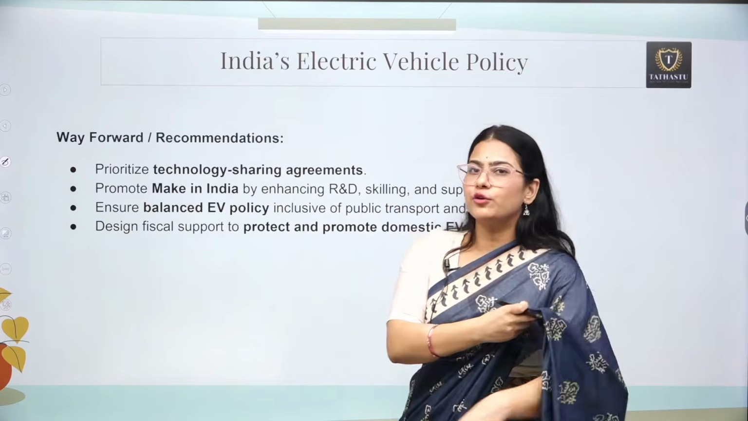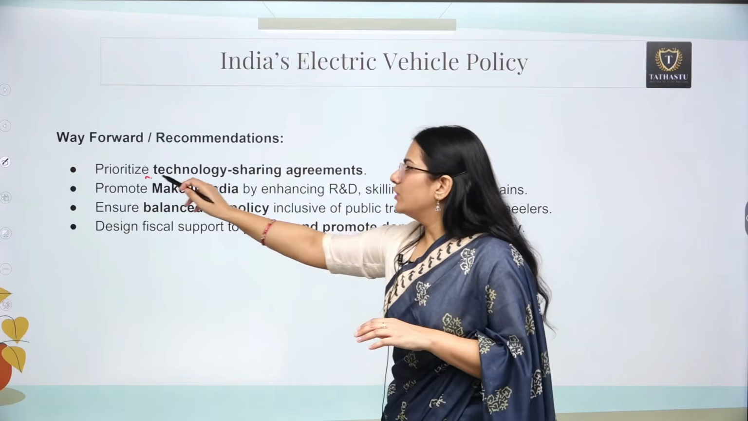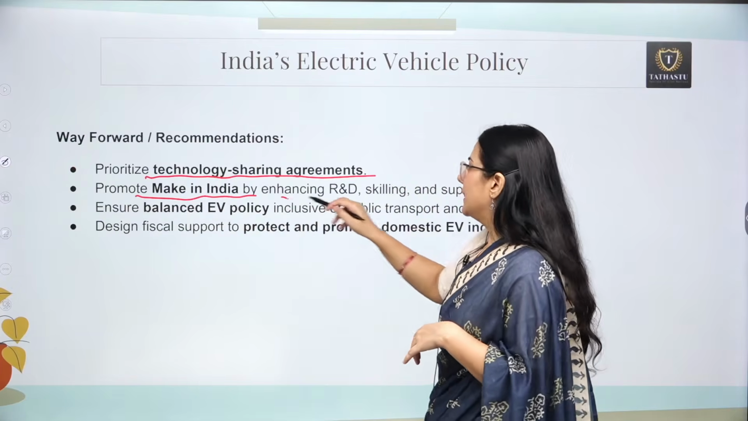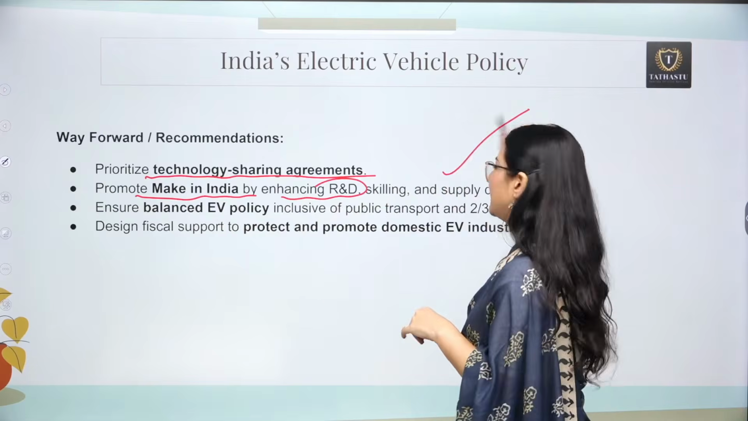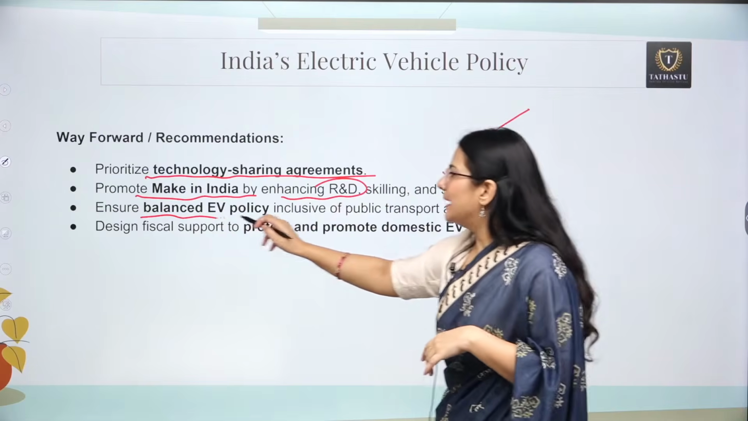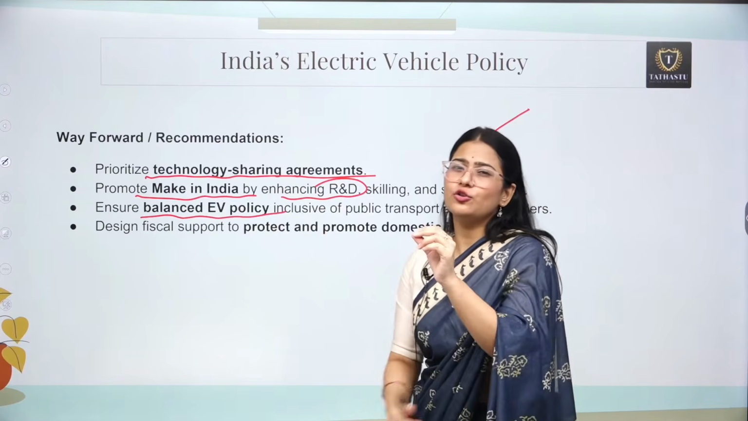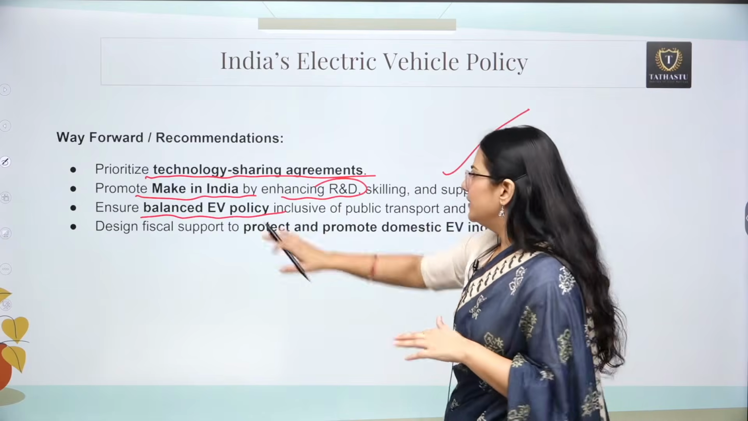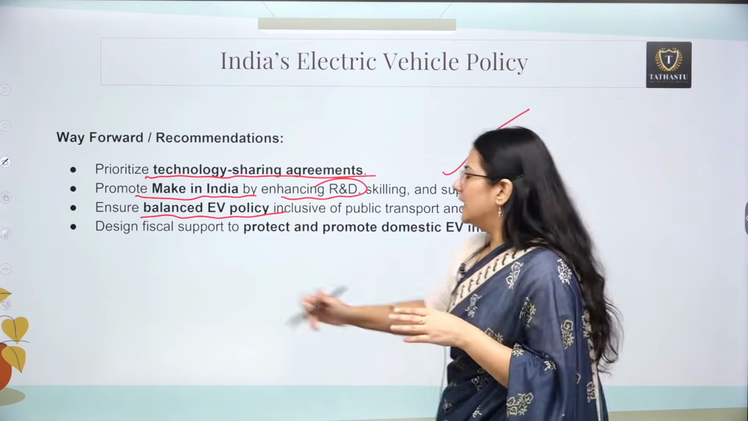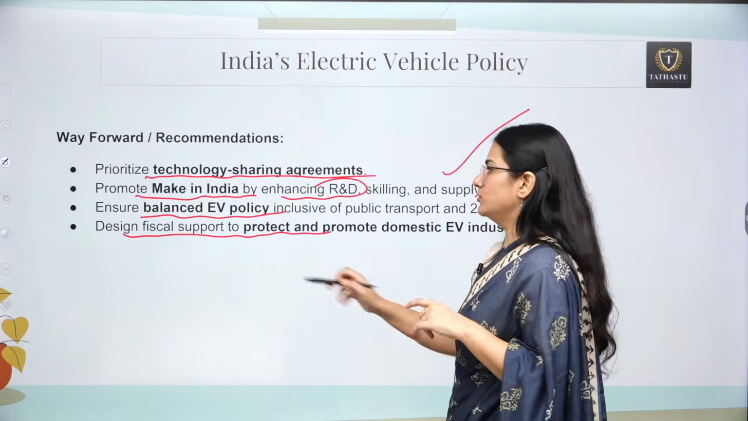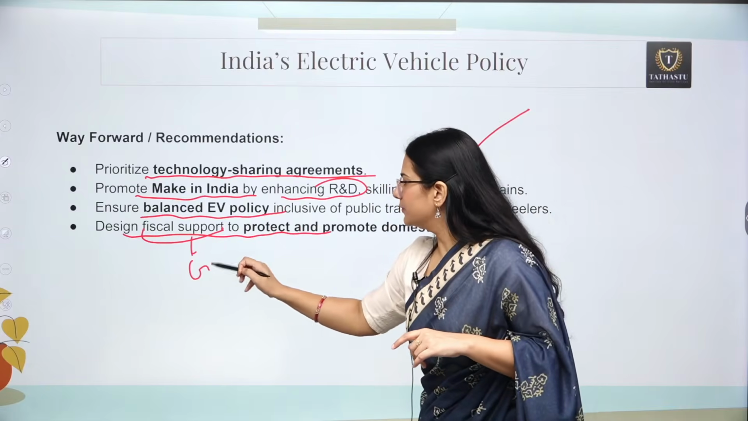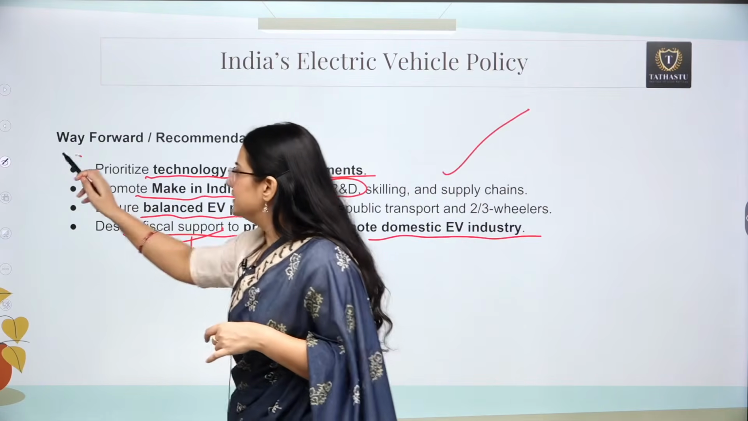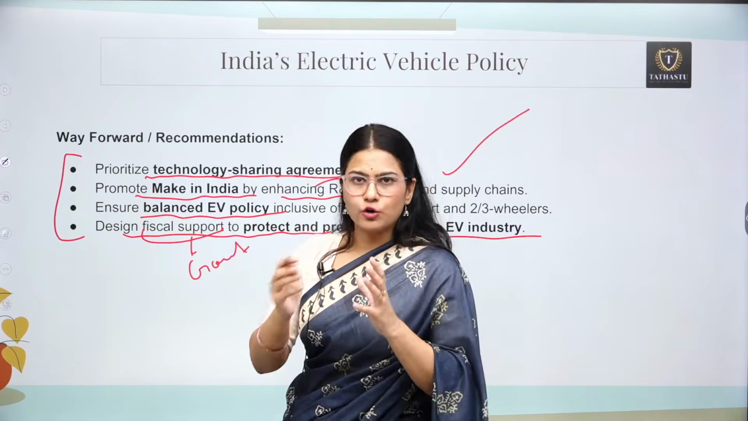So what can be a way forward here? First of all, we need to prioritize technology sharing agreements. Then we need to promote Make in India by enhancing research and development, skill development and supply chain. Then we need to ensure a balanced EV policy. This policy is not balanced; it is tilted to one side, that is foreign investment. We need something balanced. Other than that, we need to design fiscal support, which means support from the government to protect and promote the domestic EV industry. So we can write these pointers as a way forward or in your conclusion.